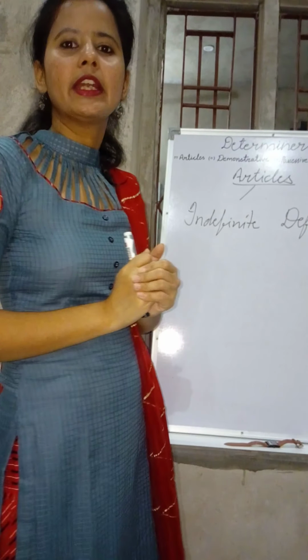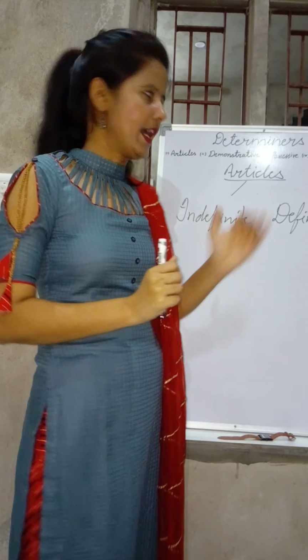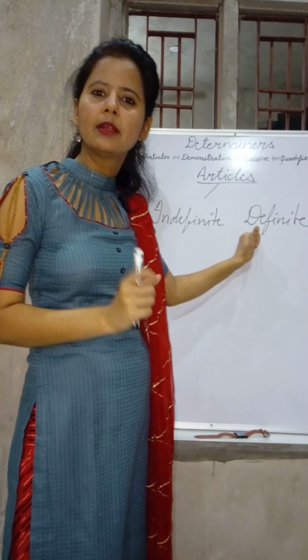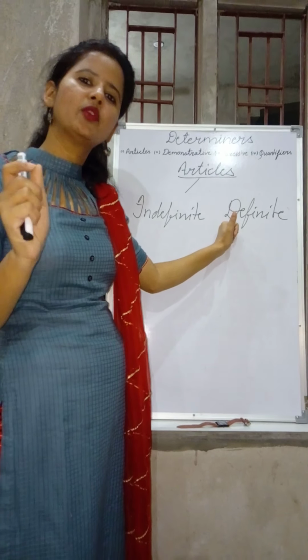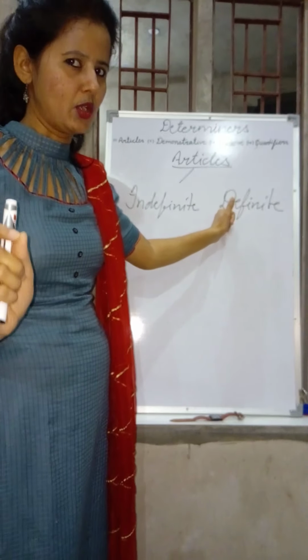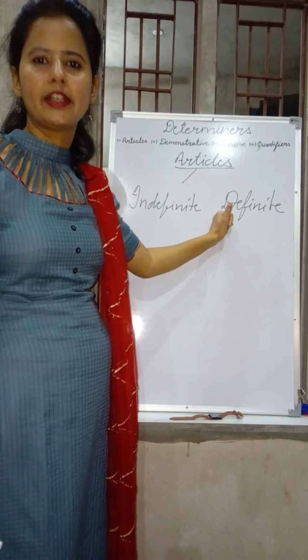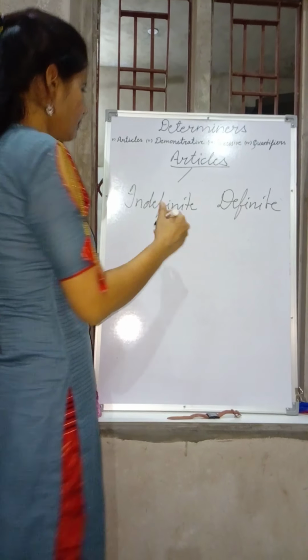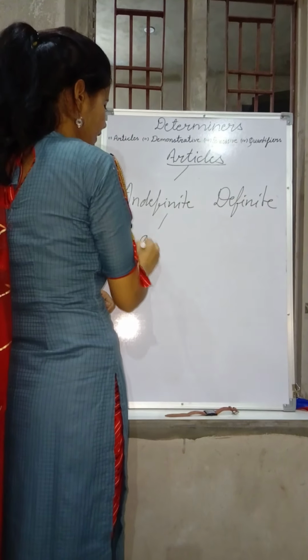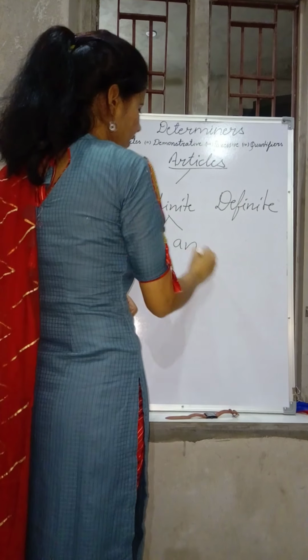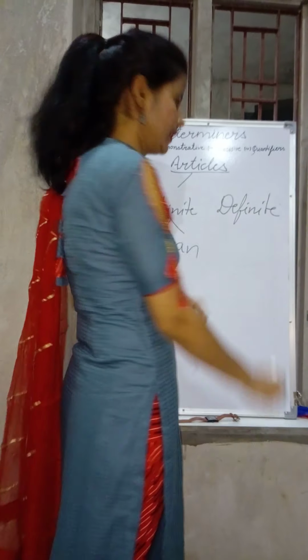That is called indefinite article. And definite article means that which is used before a specific noun. So indefinite article will be a and an, and the definite article will be the.